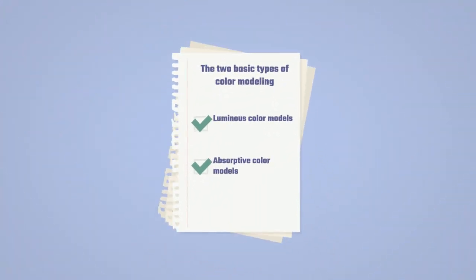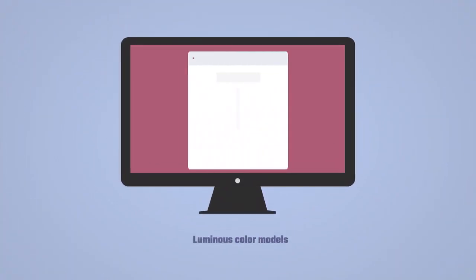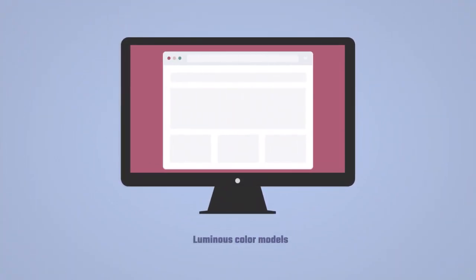The two basic types of color modeling: 1. Luminous color models, 2. Absorptive color models. Luminous color models. These models use light sources to create colors. They are used in devices that show colors, such as screens and theater. Examples are RGB, HSL, and HSV models.